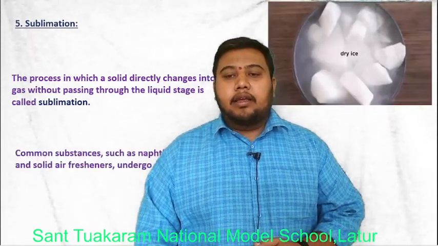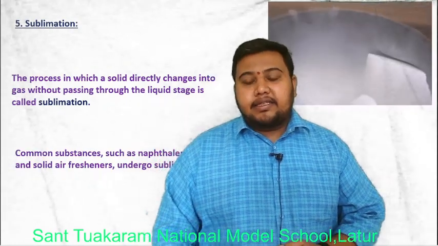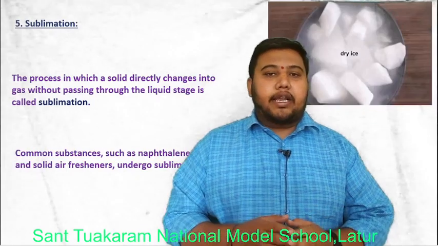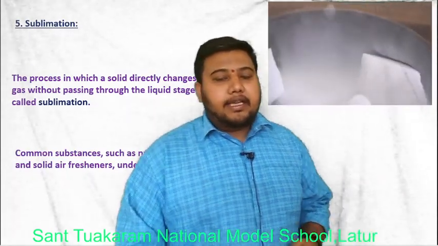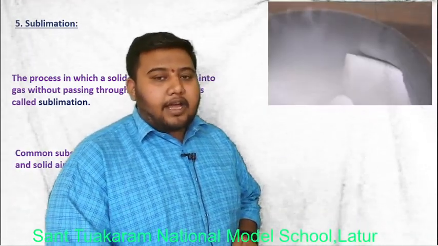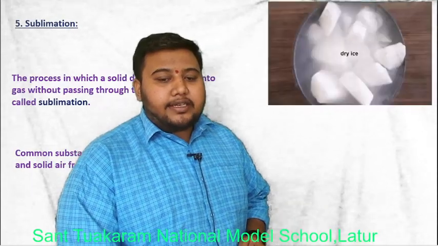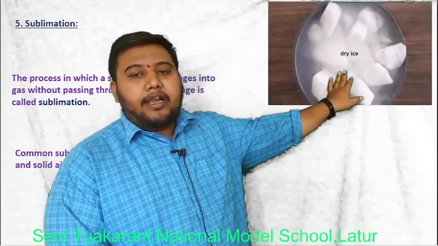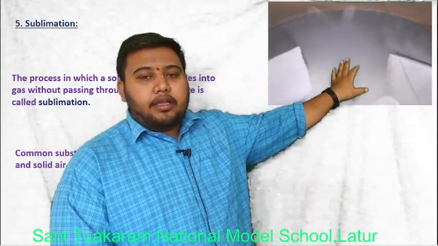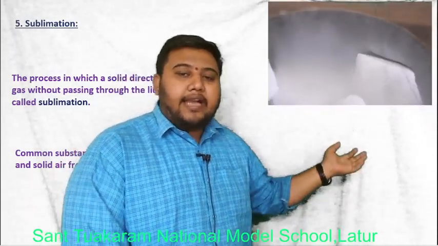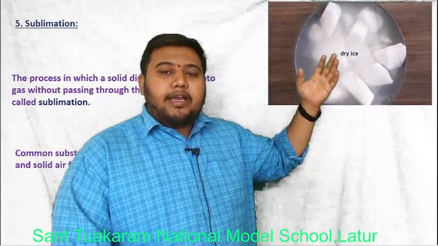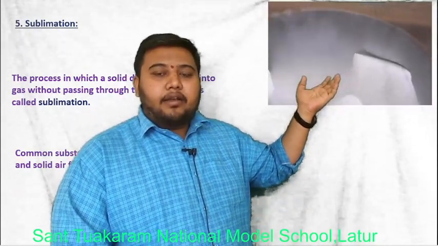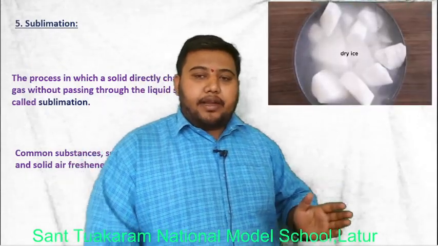See, this is dry ice. Dry ice is the solid form of carbon dioxide. You can see here, it is in the solid state. That solid will directly convert into the gaseous form of carbon dioxide without changing into liquid.